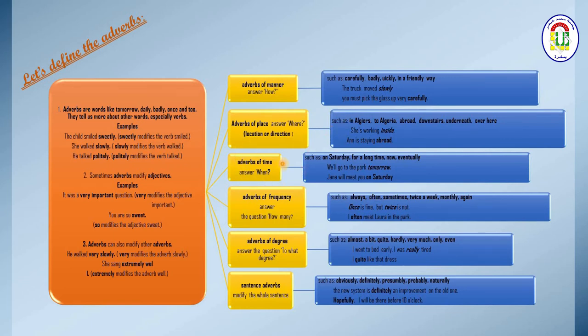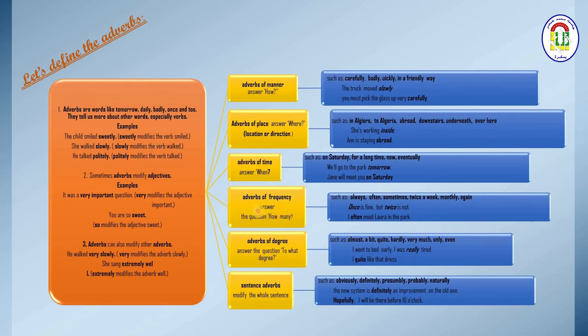Adverbs of time tell us the time, and they answer the question when. Such as on Saturday, for a long time, now, eventually. So I can say we'll go to the park tomorrow. Jane will meet you on Saturday. Here I give normally the time expression, so this time expression is called an adverb or an adverb phrase.